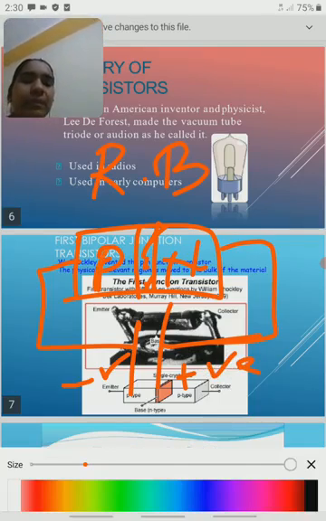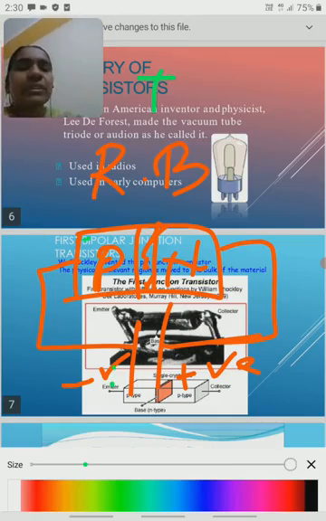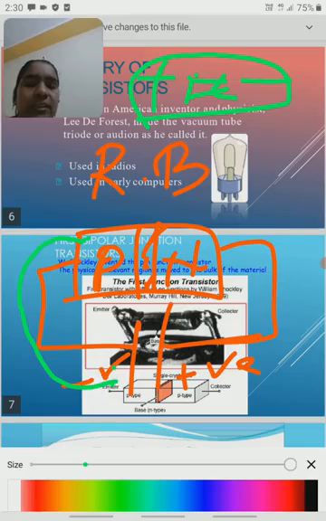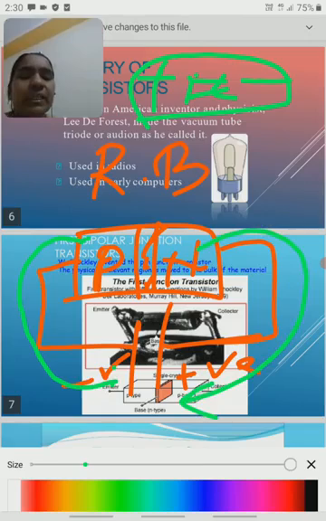We know p-type material contains a number of holes, which have positive charge, and n-type contains a number of electrons, which are negative. Attraction force takes place between positive and negative. So all holes move to the negative terminal and all electrons move to the positive terminal. Here the depletion layer size increases.